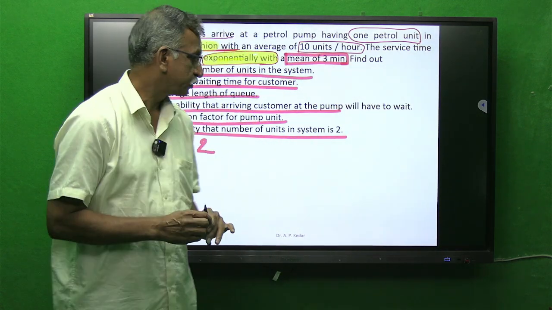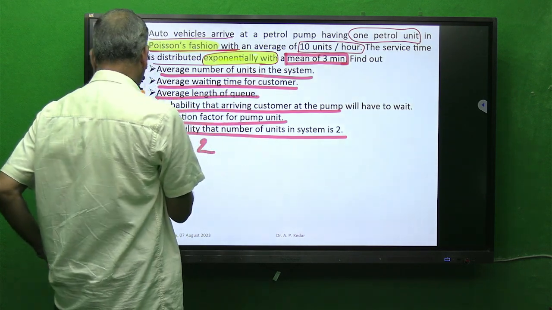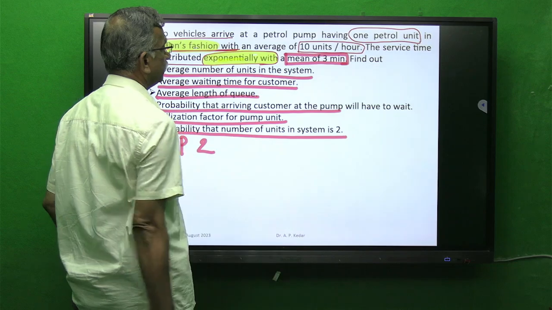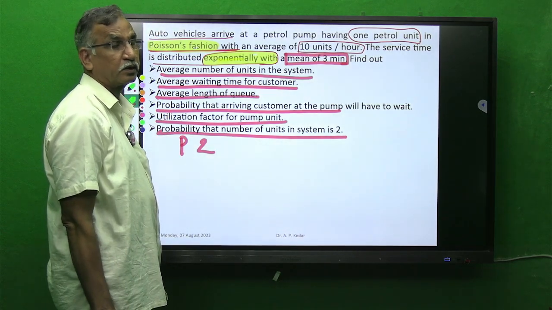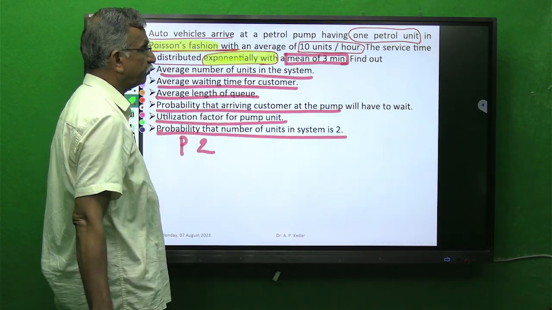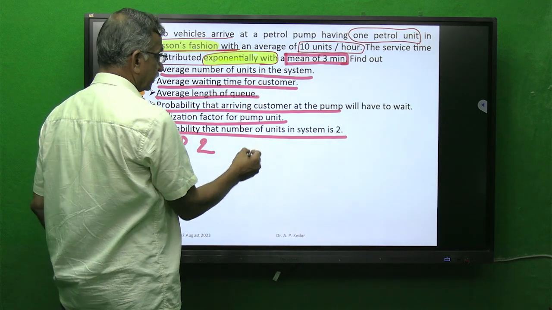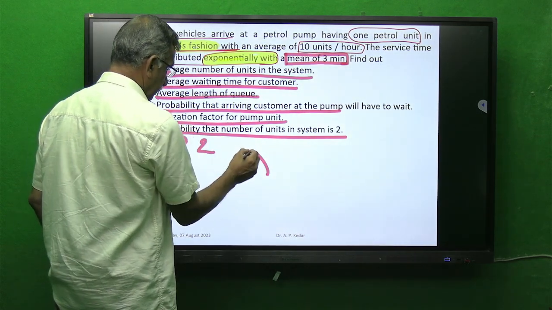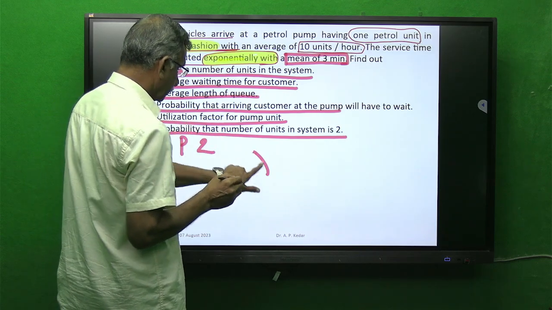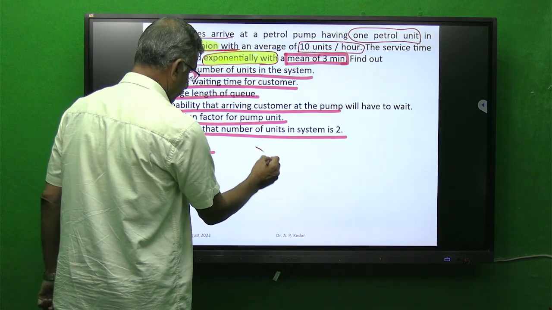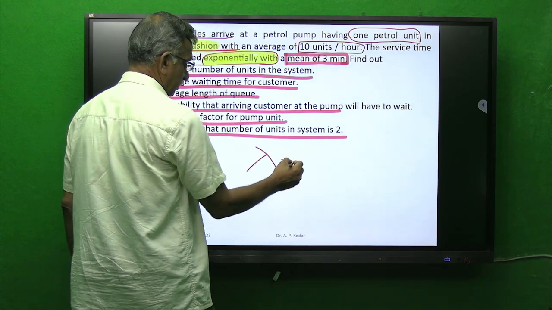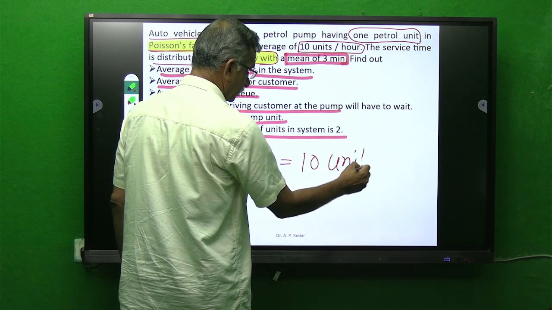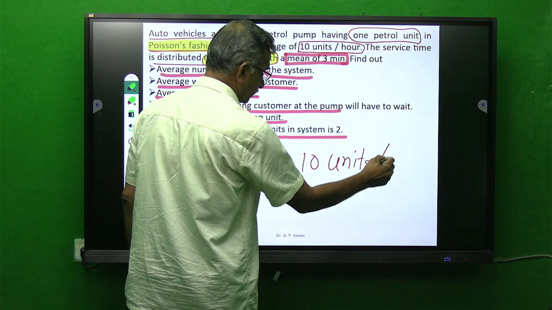Got it? So here, after reading this problem, what we could understand is that auto vehicles arrive, meaning person-carrying vehicles, they arrive at the petrol pump fuel unit at 10 units per hour. So the arrival rate is given by lambda. So lambda is equal to 10 units per hour.